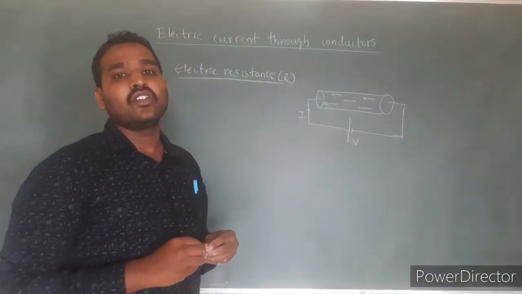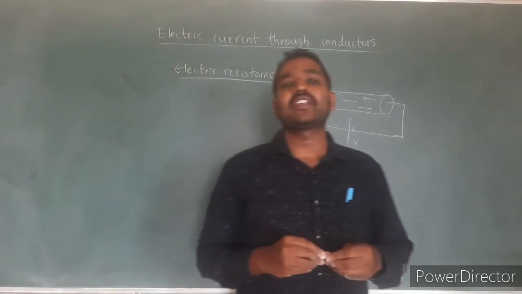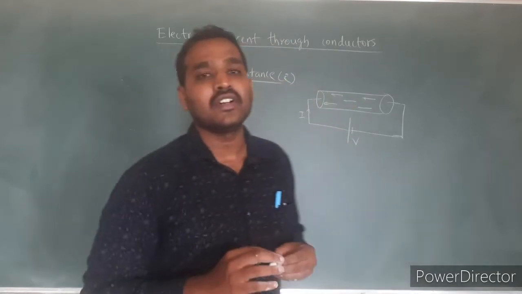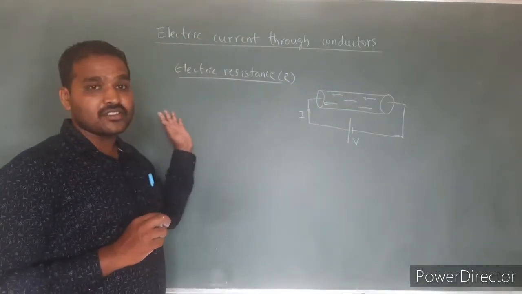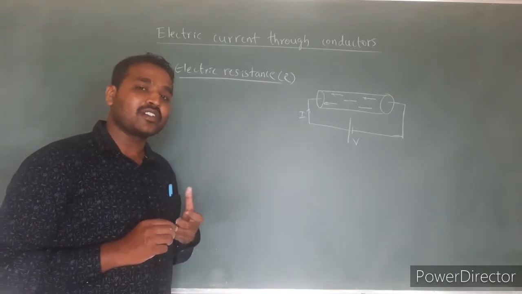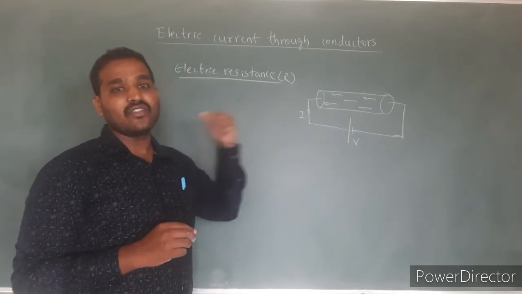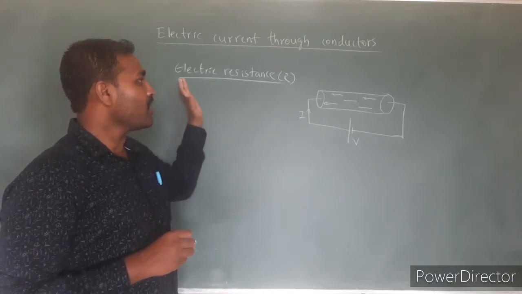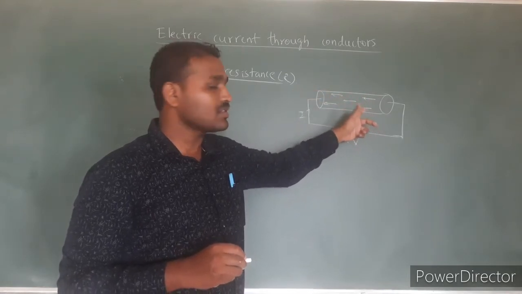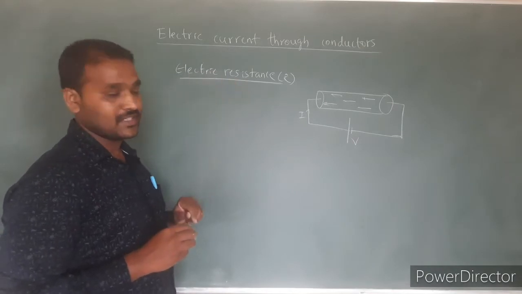Electric resistance is one of the very important properties of any material. Whatever may be the material, it may be conductor, insulator or semiconductor, every material offers some resistance for the electric charges to flow through it. Even though conductors have a very large number of free electrons, there will also be some resistance for the flow of these free electrons. That resistance offered by the material for the flow of electric charges or electrons through it is called electric resistance, or simply resistance.